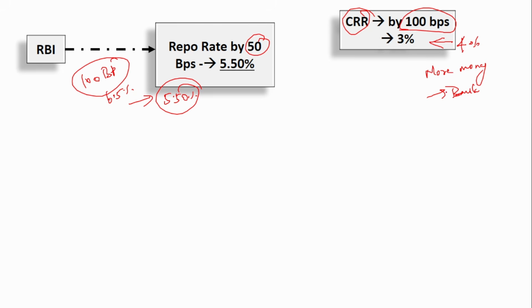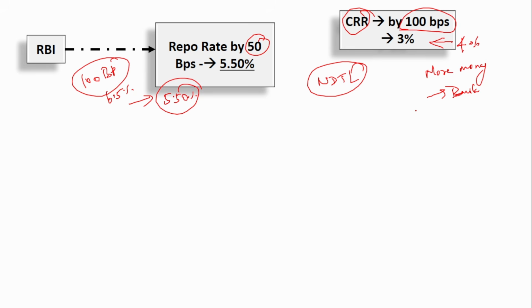Generally, what is the cash reserve ratio? A percentage of the net demand time liability. Net demand time liability is nothing but savings account, current account, FD, RD and all. So a percentage of the net demand time liability should be kept in cash form with the Reserve Bank of India. So previously it was 4%.